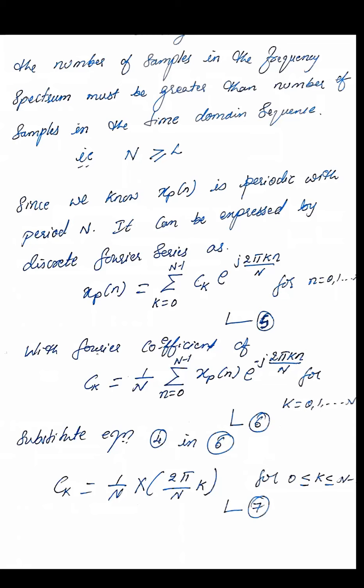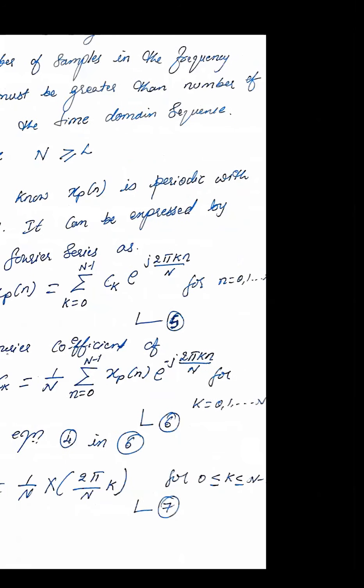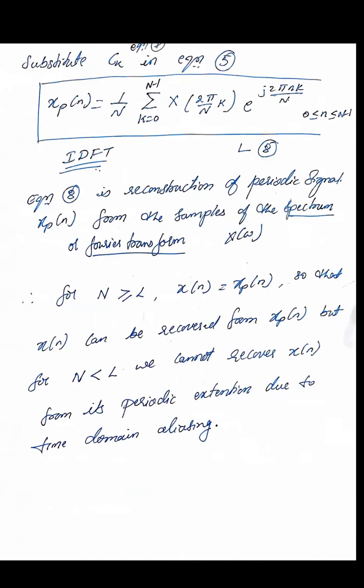So this is the expression for the Fourier coefficient. Now substitute that in equation 5, and we get the periodic signal xp of n equal to 1 by N summation of k equal to 0 to N minus 1 of capital X of 2 pi by N k into e raised to j 2 pi nk by capital N, where small n varies from 0 to N minus 1.